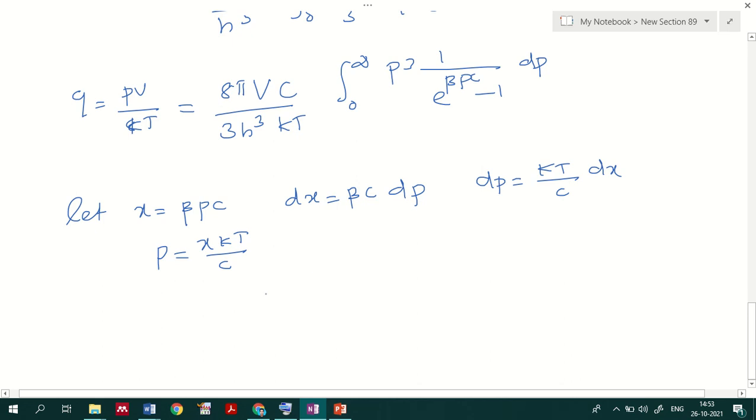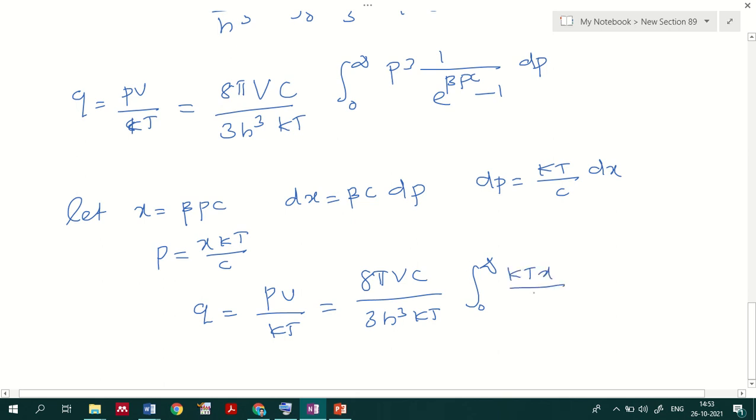From this, PV by kT becomes 8 pi V c divided by 3 h cube kT, integral 0 to infinity, p cube becomes (kT x divided by c) cube, 1 by e raised to x minus 1, and dp is kT by c dx.